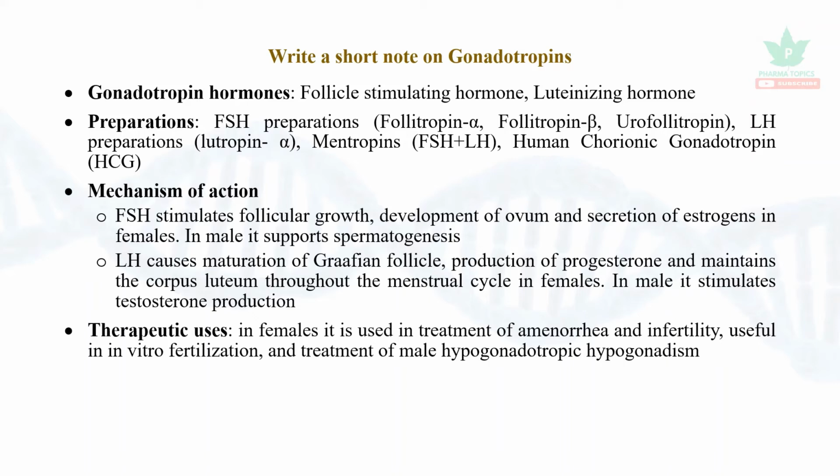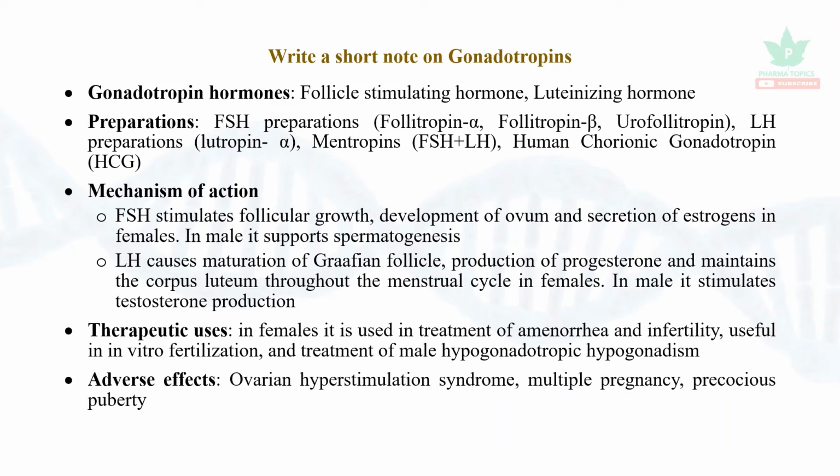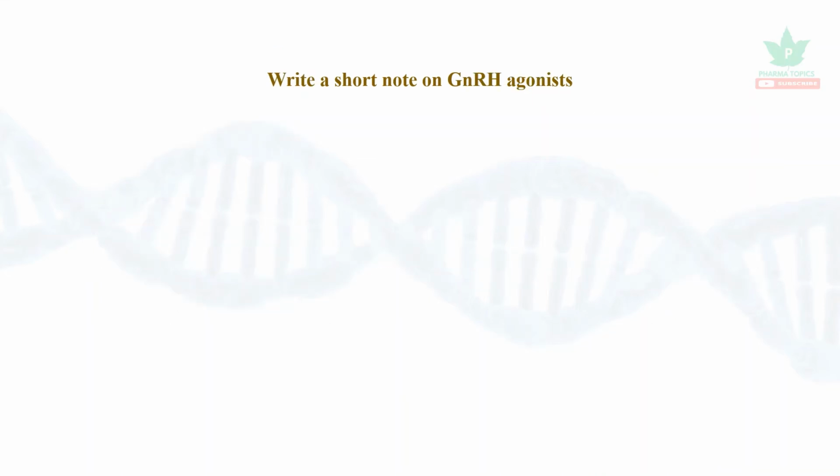Therapeutic uses: in females, it is used in treatment of amenorrhea and infertility, useful in vitro fertilization, and treatment of male hypogonadotropic hypogonadism. Adverse effects: ovarian hyperstimulation syndrome, multiple pregnancy, and precocious puberty. The next question is related to gonadotropin releasing hormone agonists.